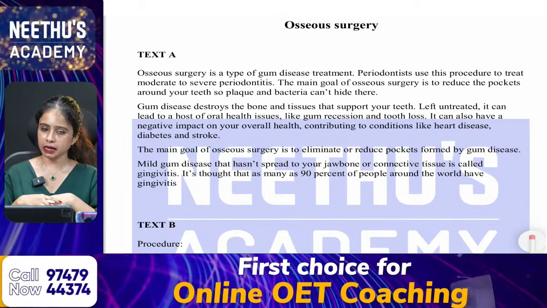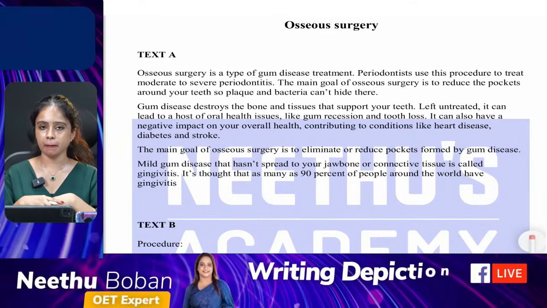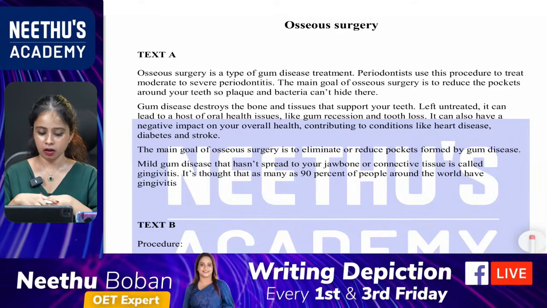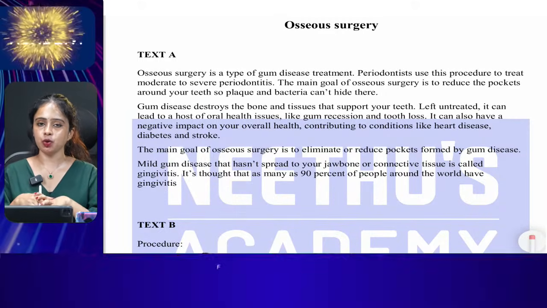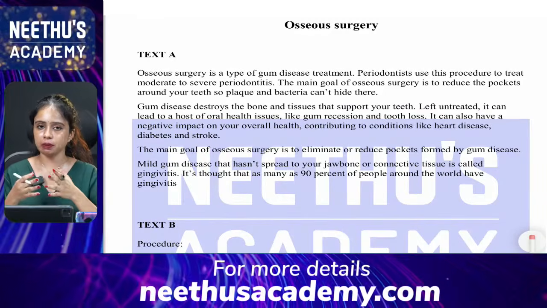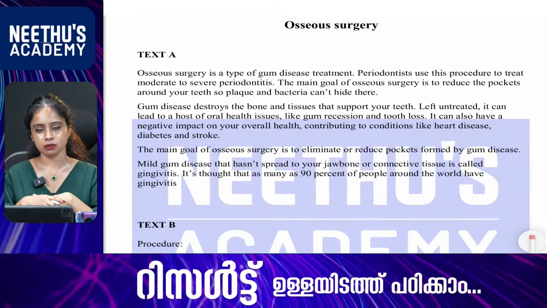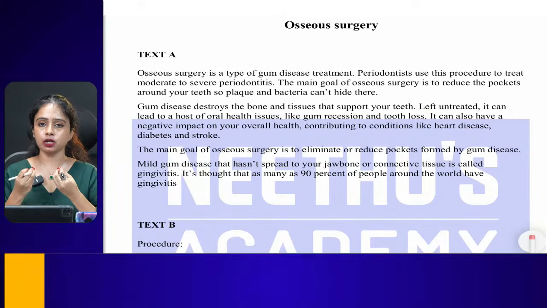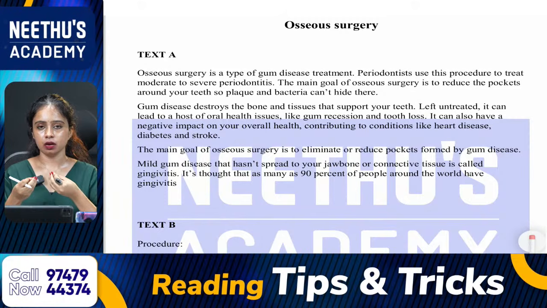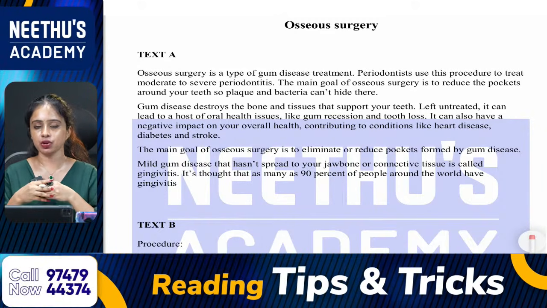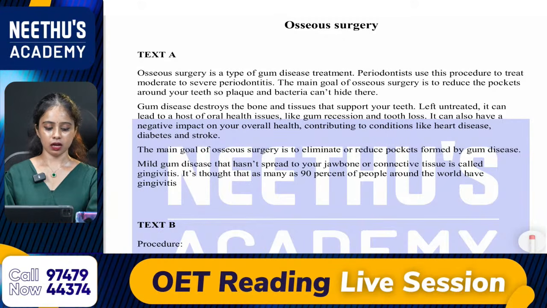Once again I am saying this, only through regular practice can we make it possible. When you read the text, it is very important to mark some keywords, as I already mentioned. So what are the keywords that you will mark? Any idea? What are the important terms? What do you have to emphasize when you read, especially these 4 texts? Any idea?